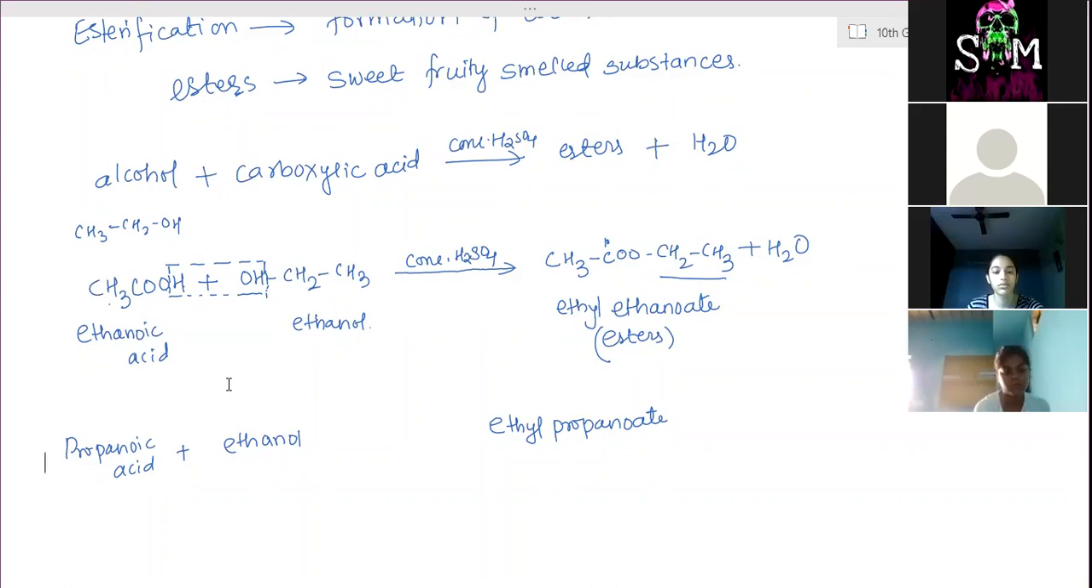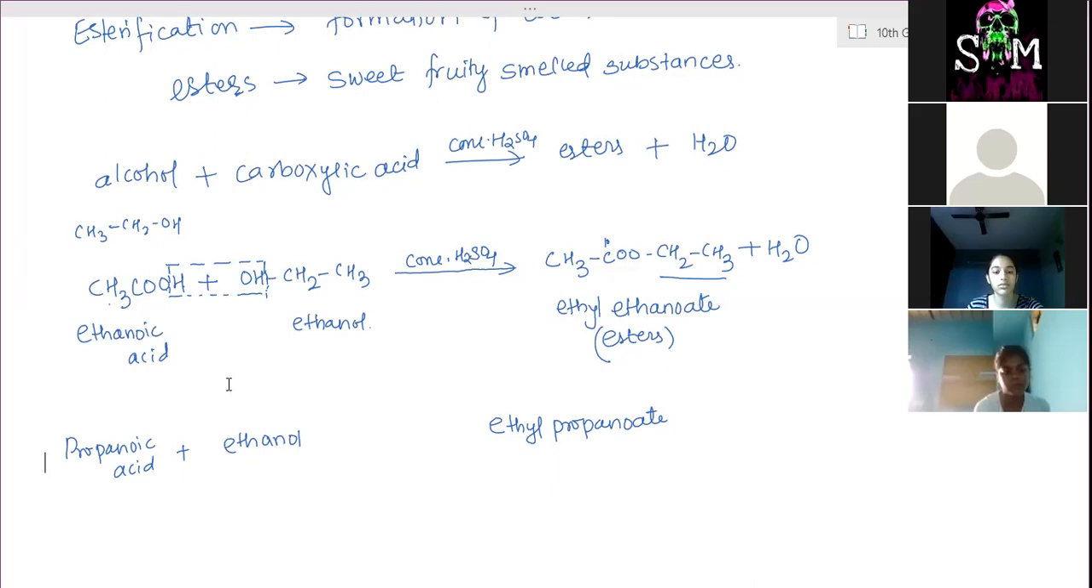The same test is done for carboxylic acid also. So how to test whether the given solution is a carboxylic acid? They will test it by adding alcohol and heating in the presence of acid. If it gives a sweet fruity smelling substance, that means it is a carboxylic acid, because only the reaction between alcohol and carboxylic acids produces esters.